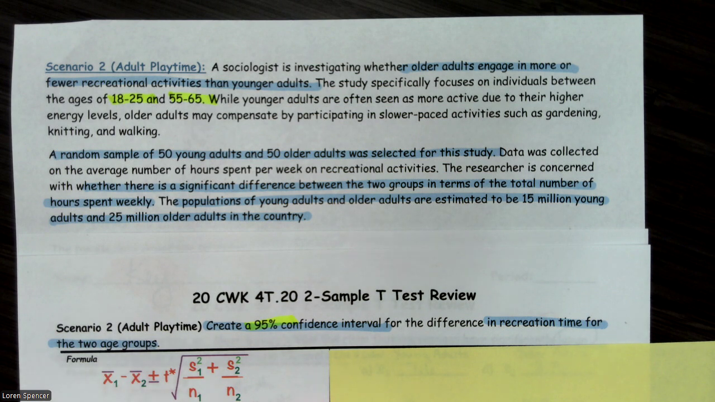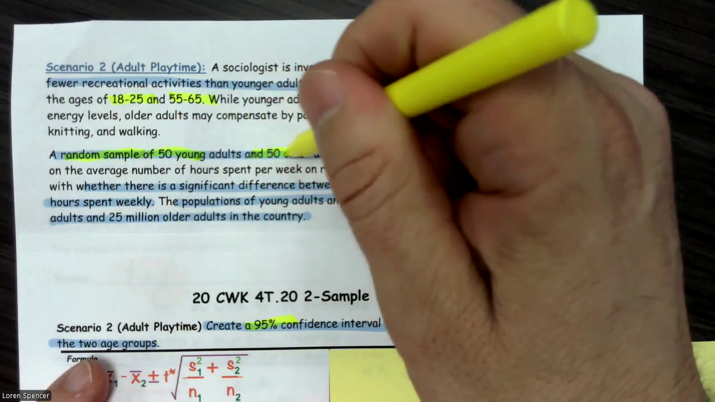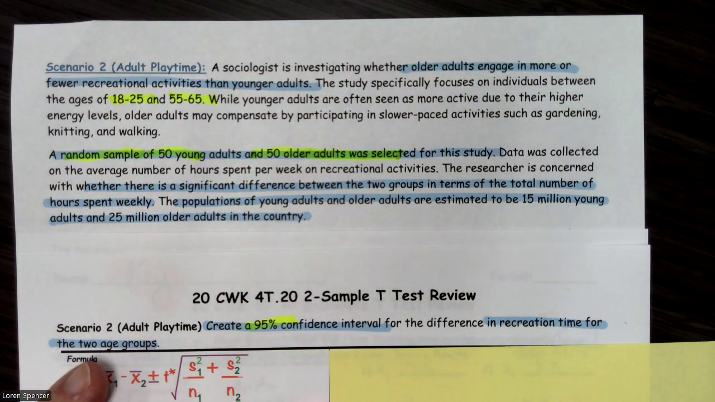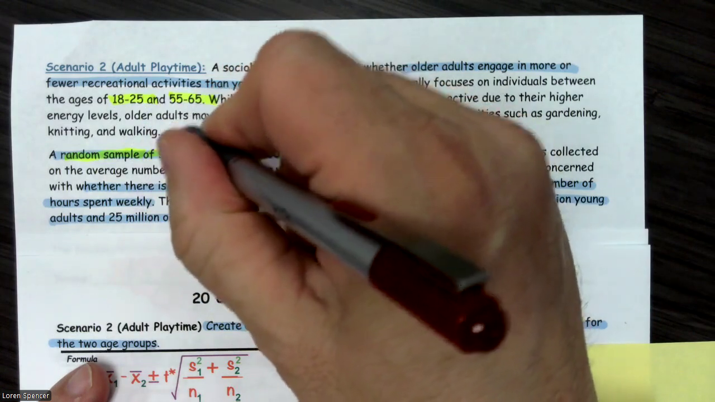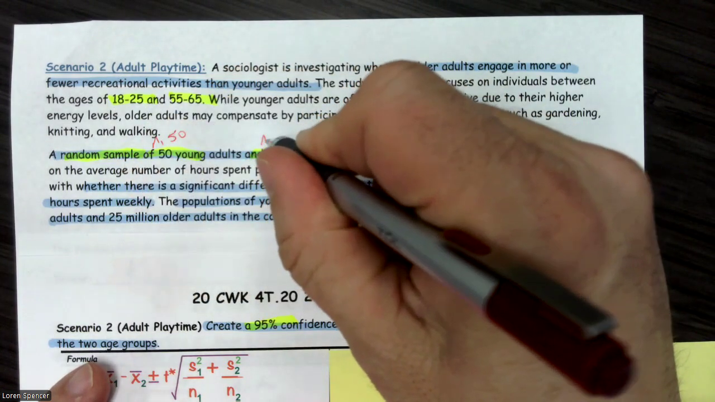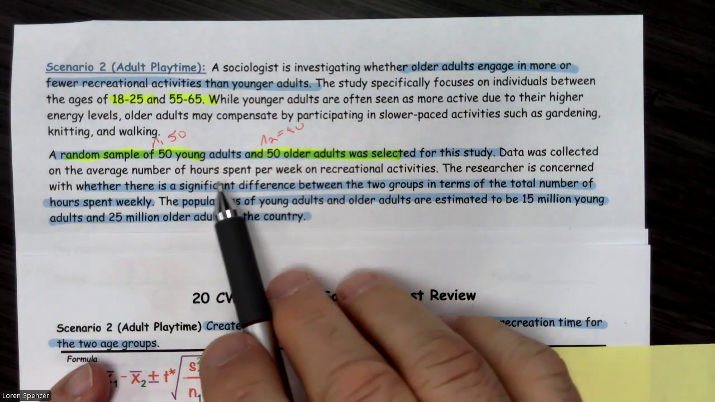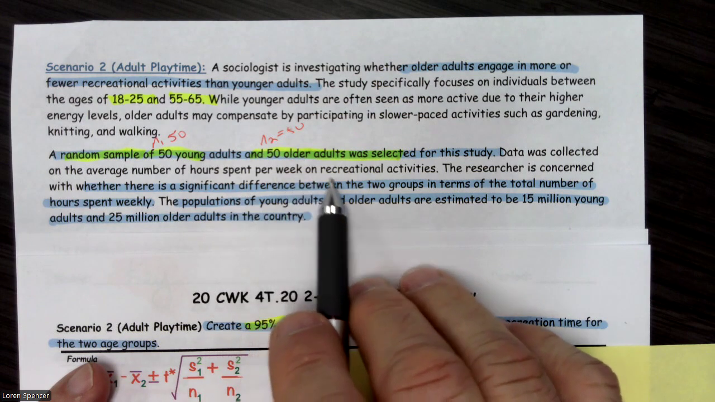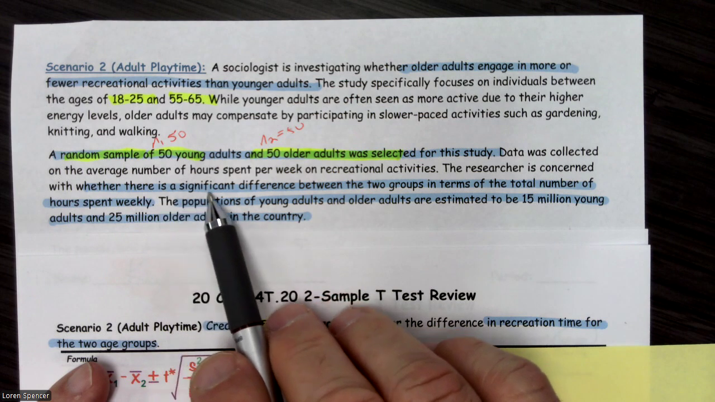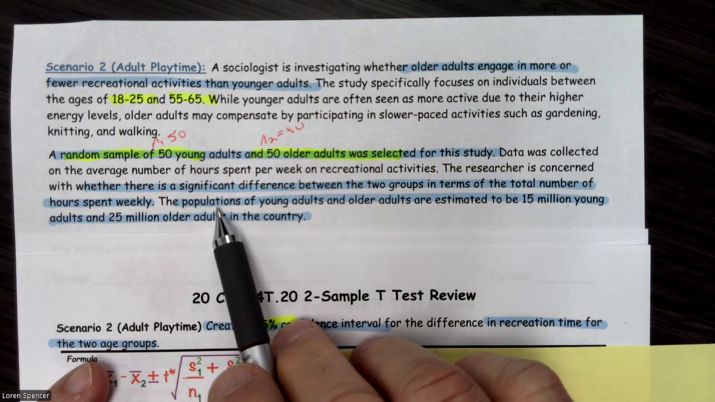A random sample of 50 young adults and 50 older adults was selected. So we got two random samples. We have two populations, two random samples, so n1 is 50 and n2 is 50, selected for the study. Data was collected on the average number of hours spent per week on recreational activities. The researcher is concerned with whether there is a significant difference between the two groups in terms of the total number of hours spent weekly.